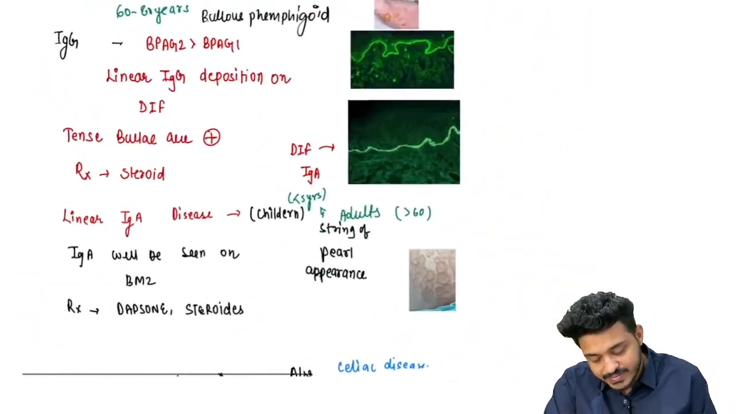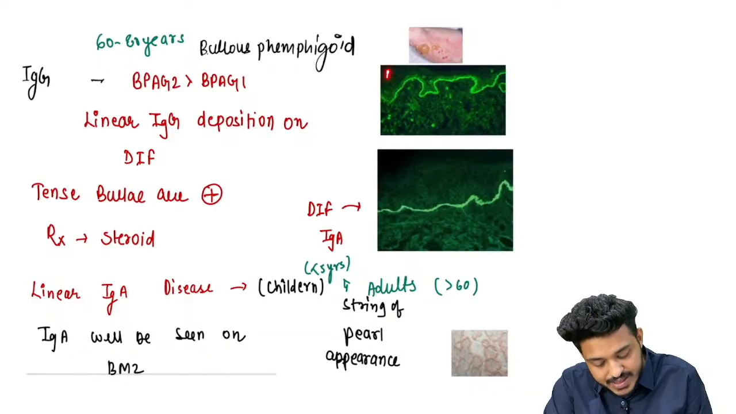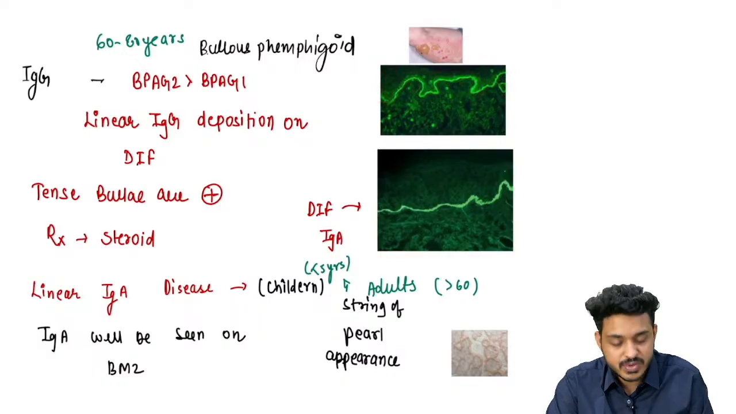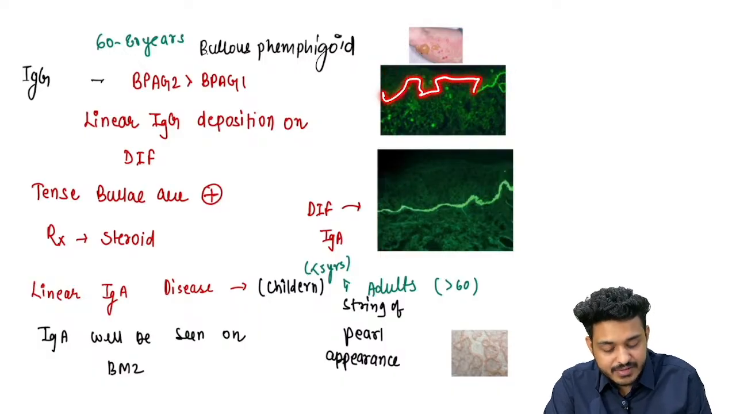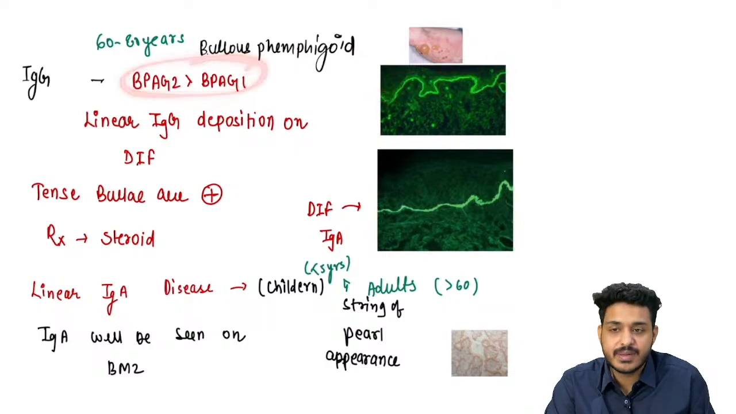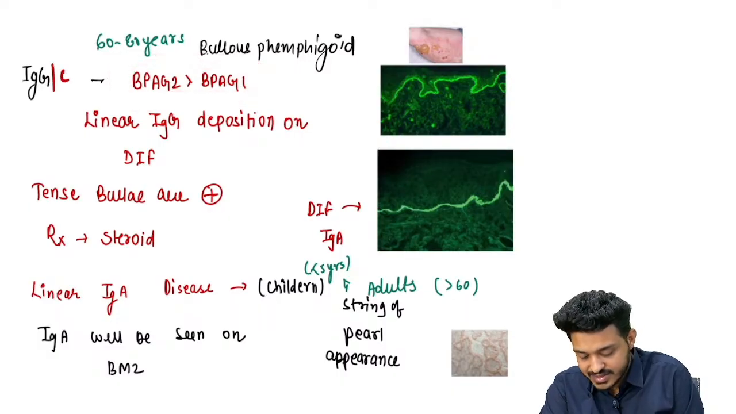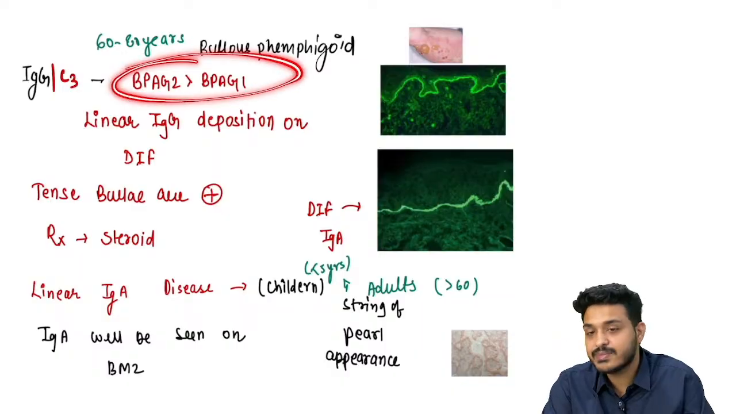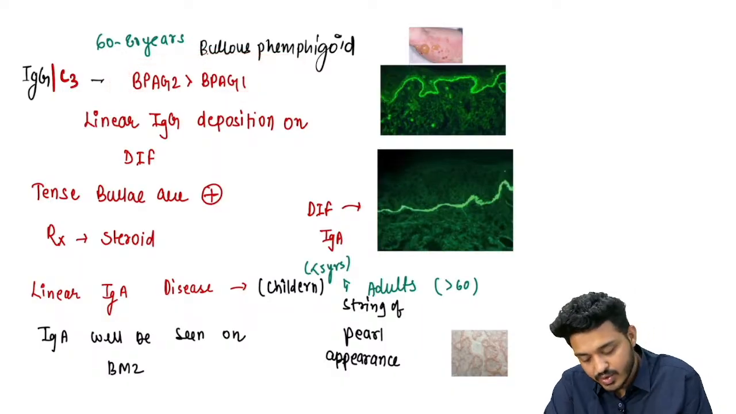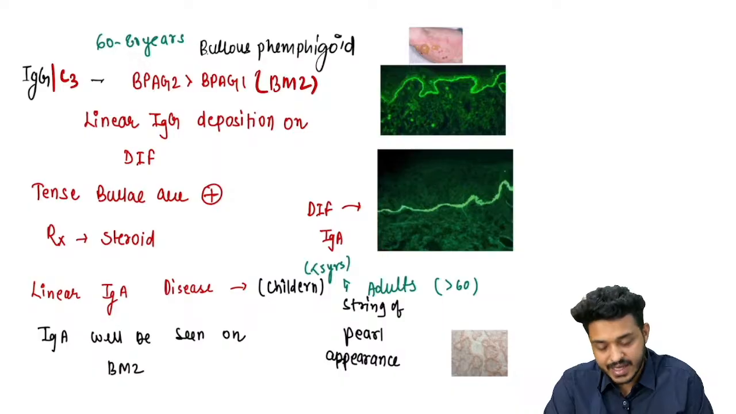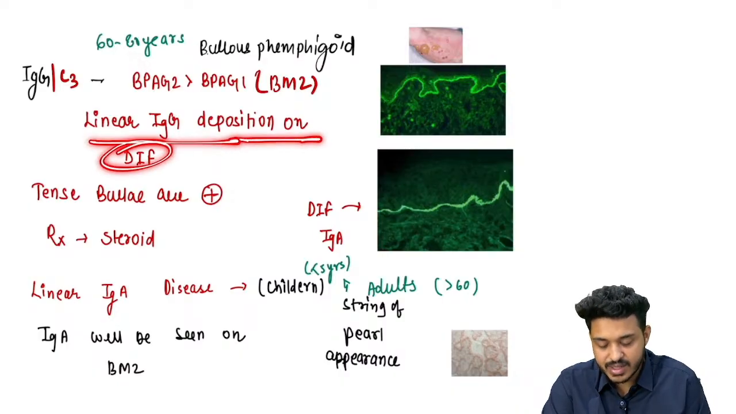What about bullous pemphigoid? We already know here the deposition lies in the epidermis or in the basement membrane zone? So here you can appreciate the deposition is happening on the basement membrane zone on DIF, because the problem lies in the basement membrane zone, right? The antibodies, IgG and C3 deposits, are formed against BPAG1 and BPAG2, and they are present specifically in the basement membrane zone. That is the reason we are going to get a linear kind of pattern on DIF, right? So linear IgG deposition on the DIF, right?